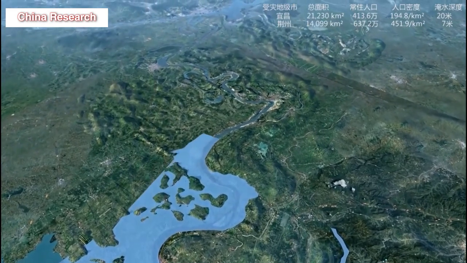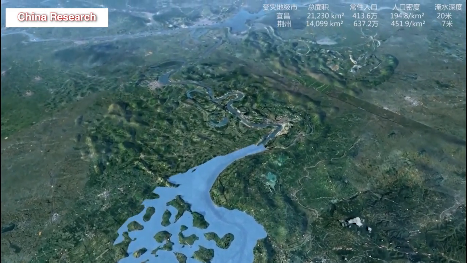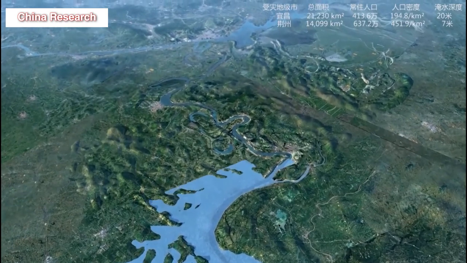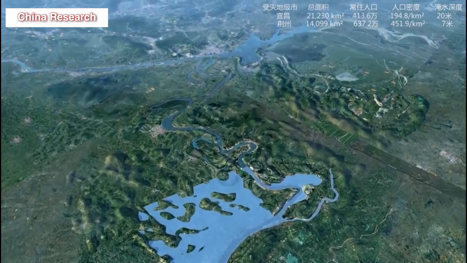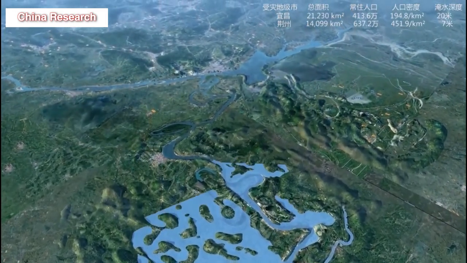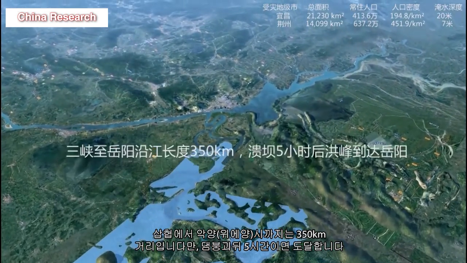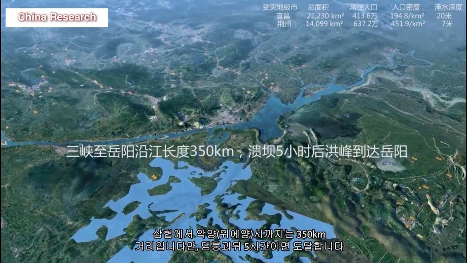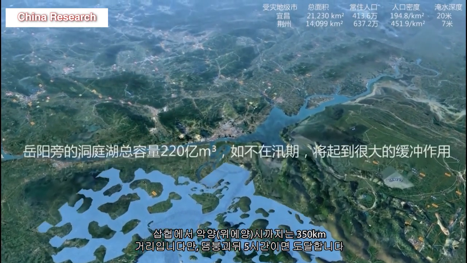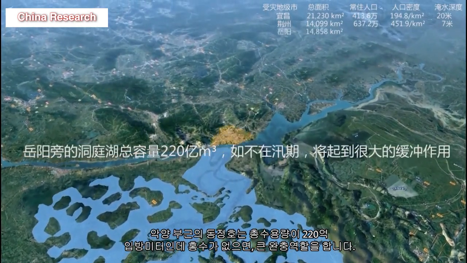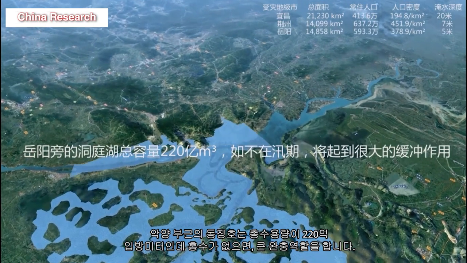It's 350 kilometers from the Sansha to Yuyang, but we'll be there in 5 hours after the dam collapse. The Tongting Lake near Yuyang has a total capacity of 22 billion cubic meters, and without floods, it acts as a big buffer. Yuyang City is filled up to 5 meters with water and does not submerge for a long time due to the buffering effect of the Tongting Lake.